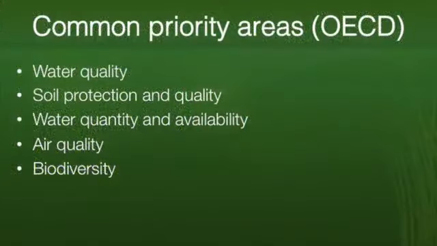According to the OECD, the common priority areas for agri-environmental programs are efforts to improve water quality, soil protection and soil quality, water quantity and water availability, air quality and biodiversity. So I'm going to talk a little bit more deeply about a few of those, starting with water quality.